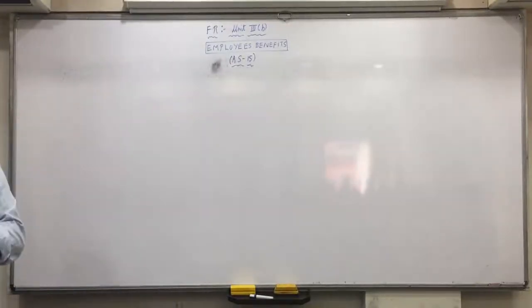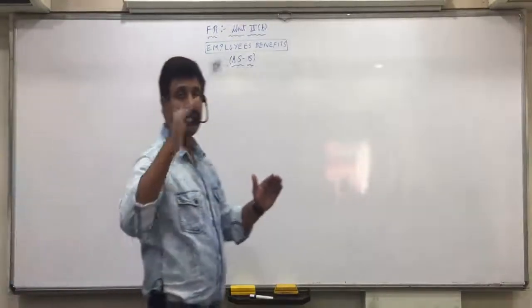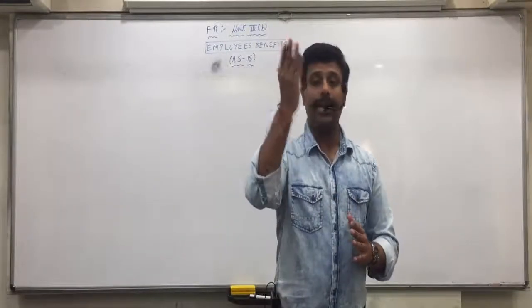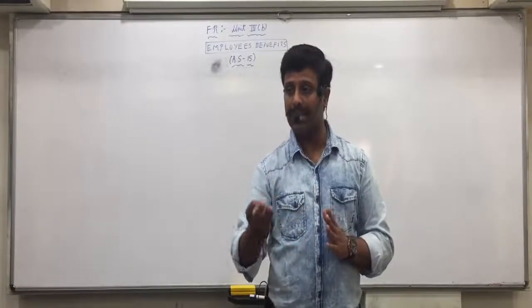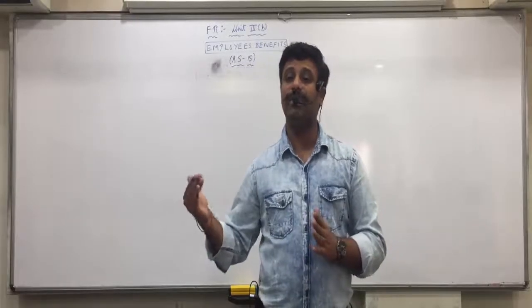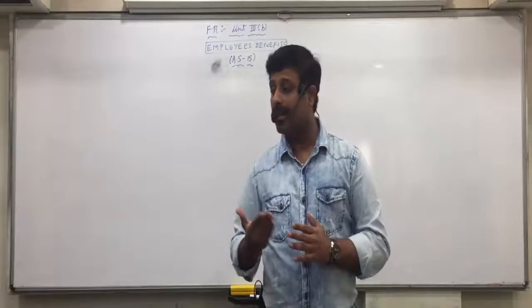So employees' benefits, first of all, we can divide into two broad categories. One is current year's benefits, second is long-term benefits. Current year's benefits means salaries, wages, bonus, incentive, commission, and long-term benefits means provident fund, pension fund, gratuity fund.